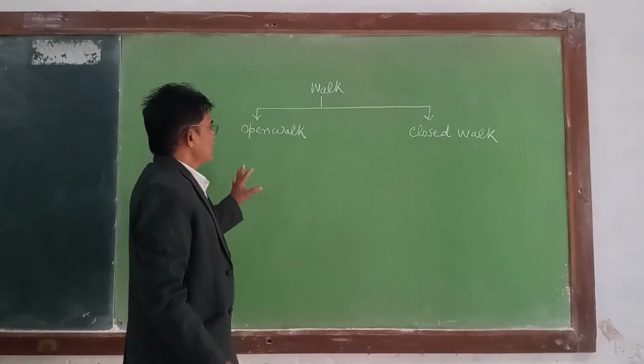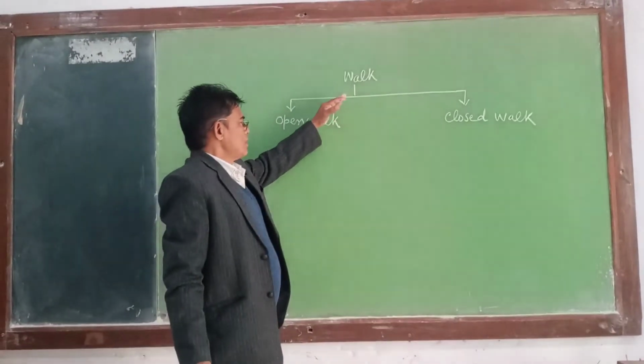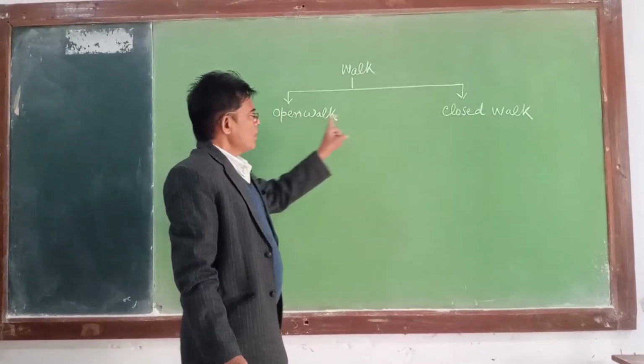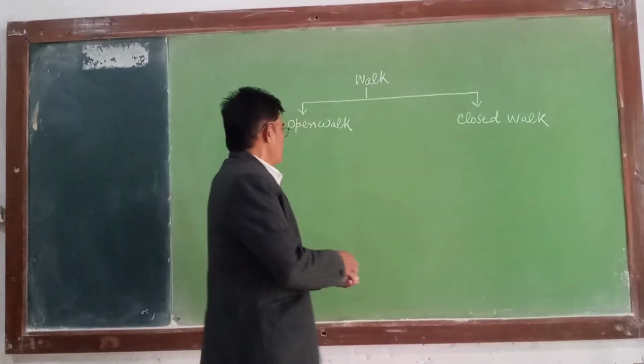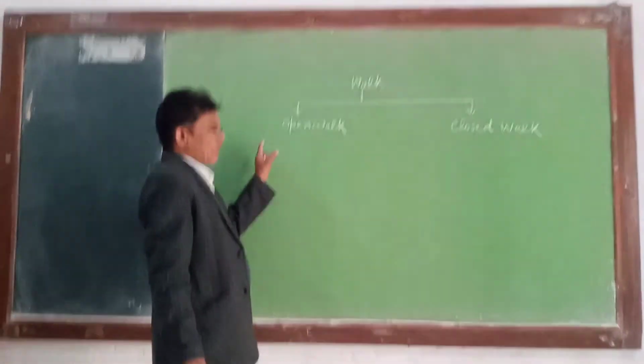We summarize the definition of walk. First we studied walk. Types of walk are open walk and closed walk. In an open walk, initial and terminal vertices are different.